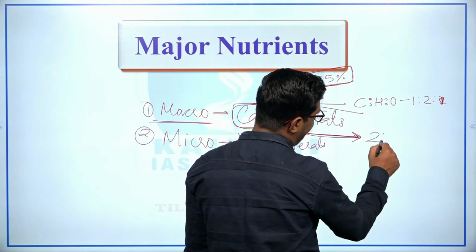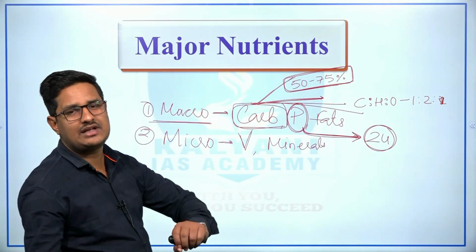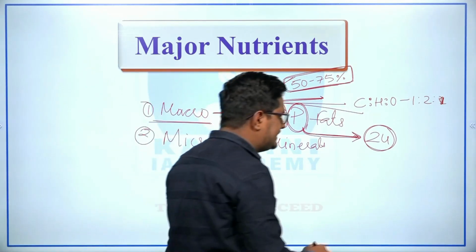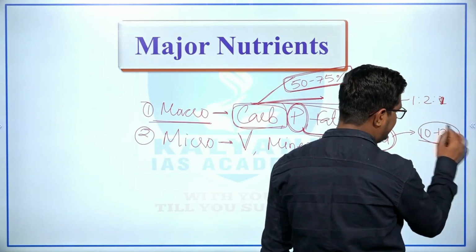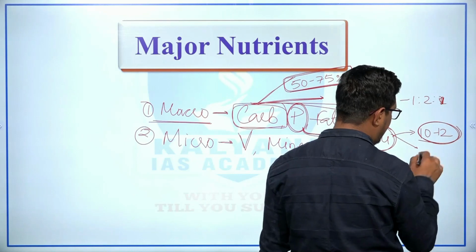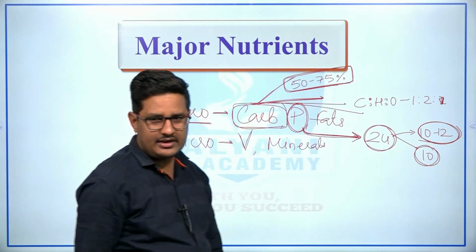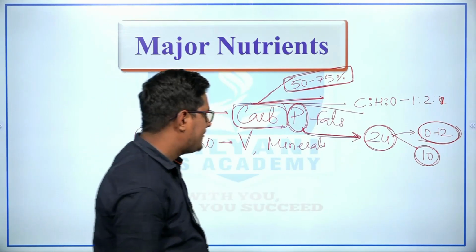Approximately 24 types of amino acids are required by our human body. Out of these, approximately 10 to 12 amino acids are synthesized by human body, and the rest are required and taken in the form of food, right.